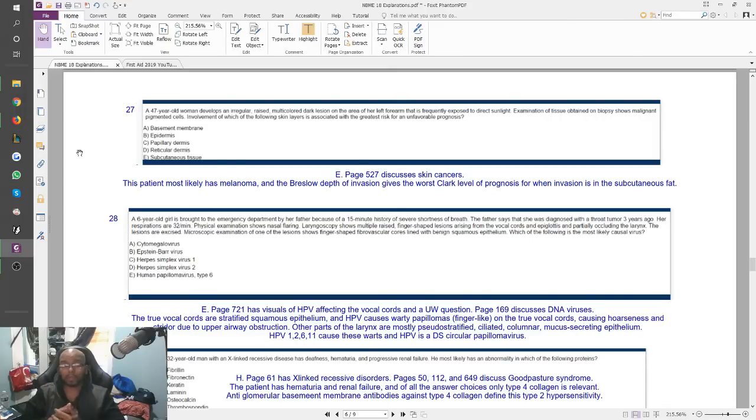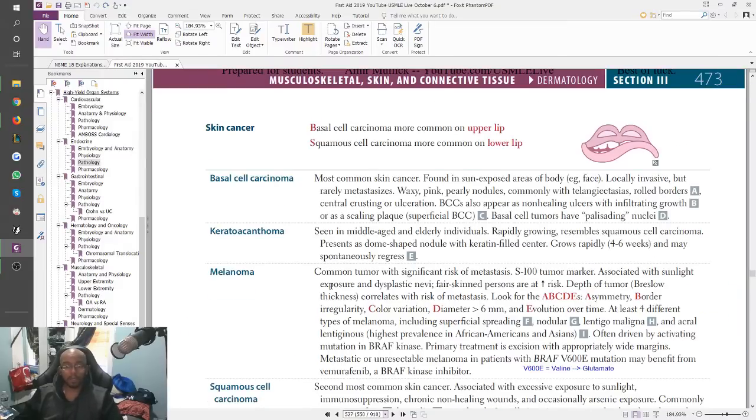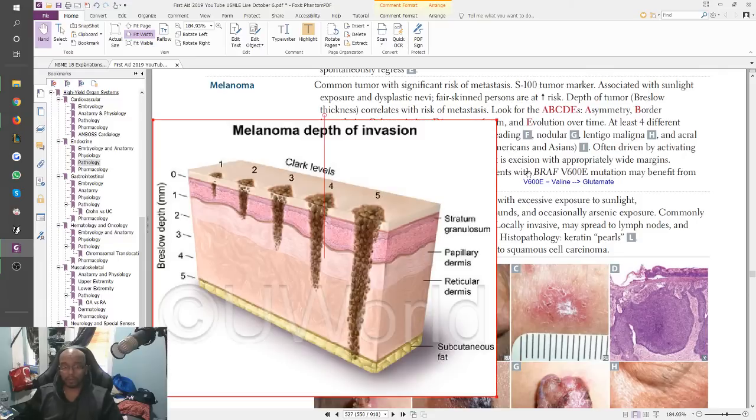And a lot of people fell for the bait answer choice A, basement membrane, right? When something invades the basement membrane, you start thinking that's malignant. But that's more so true of things like squamous cell carcinoma or stuff like that. But for melanoma, the answer was actually E. And you would remember this if you saw the image that, I think it was First Aid that shows this image right here, right? Melanoma, yeah, it's UWorld, not First Aid. UWorld shows this image right here, right?